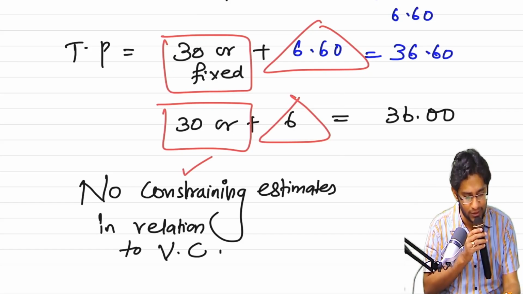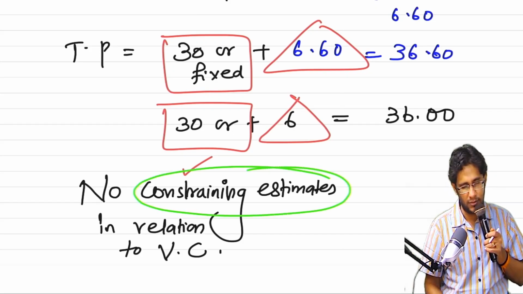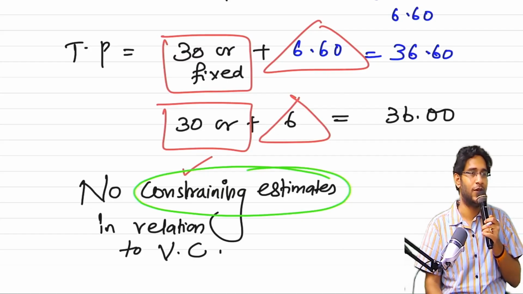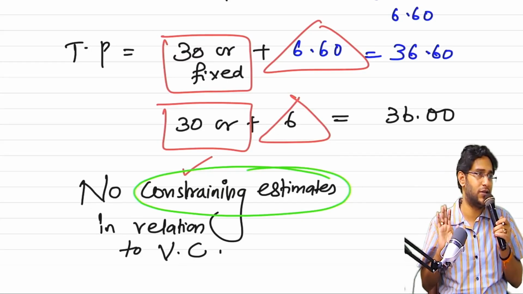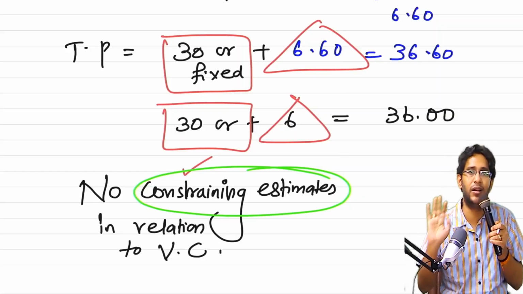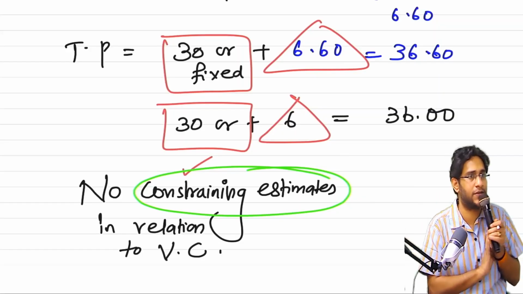Constraining estimates, a big English word, simply means doubt. There should be no doubts about your collection of variable consideration. Uncertainty should not be there. If uncertainty is there, don't include VC in your transaction price.